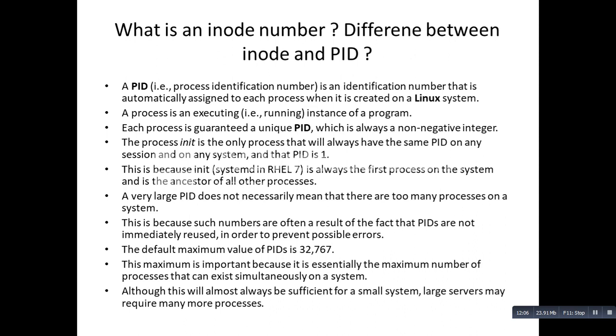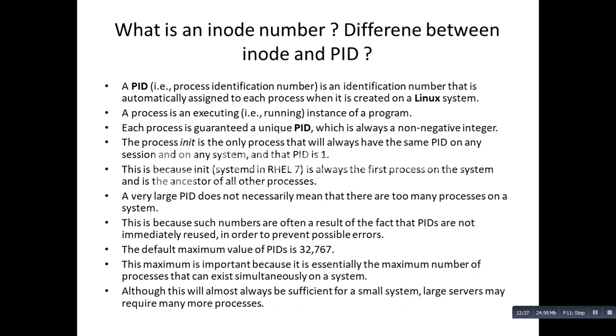A very large PID does not mean that there are too many processes on a system. This is because such numbers are often a result of the fact that PIDs are not immediately reused, in order to prevent possible errors. The default maximum value of PID is 32,767. Yes, there is a fixed value for the PIDs. This maximum is important because it is essentially the maximum number of processes that can exist simultaneously on a system.